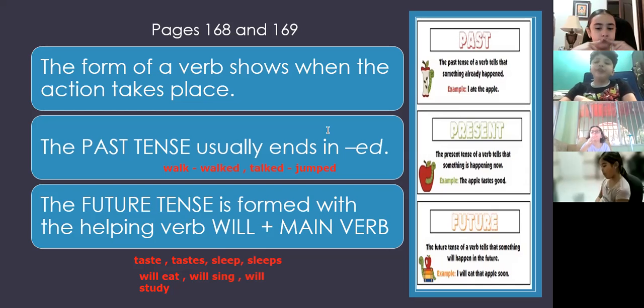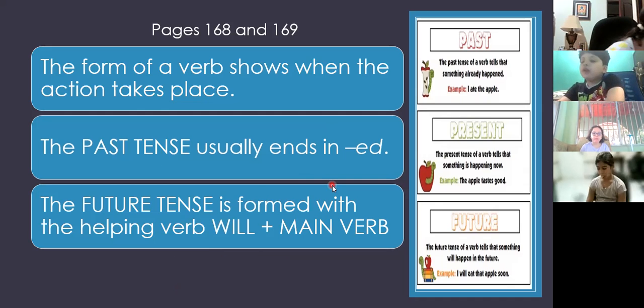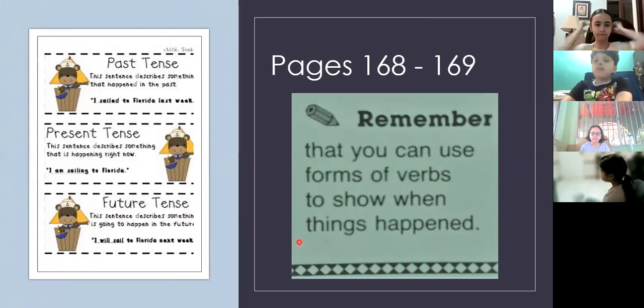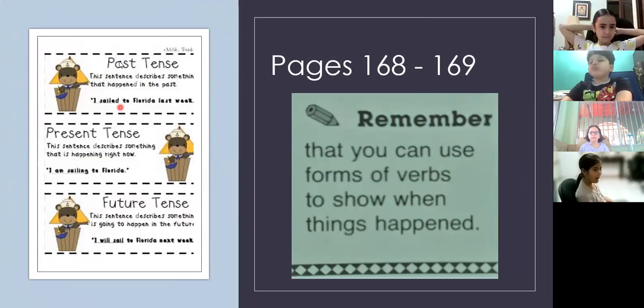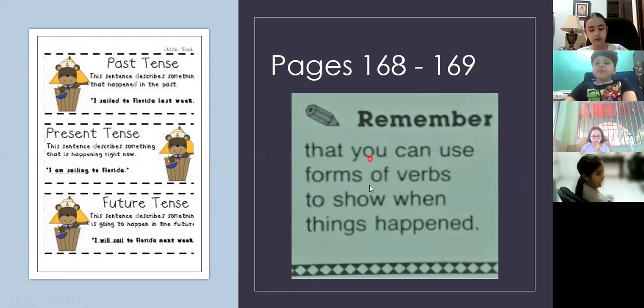Now, let's go to the next slide. Don't forget that we can have past, present, and future. We identify them according to the way they are spelled, the way that they are written. We have more information about this that you have to remember. Marcelo, help me to read what it says here in remember.